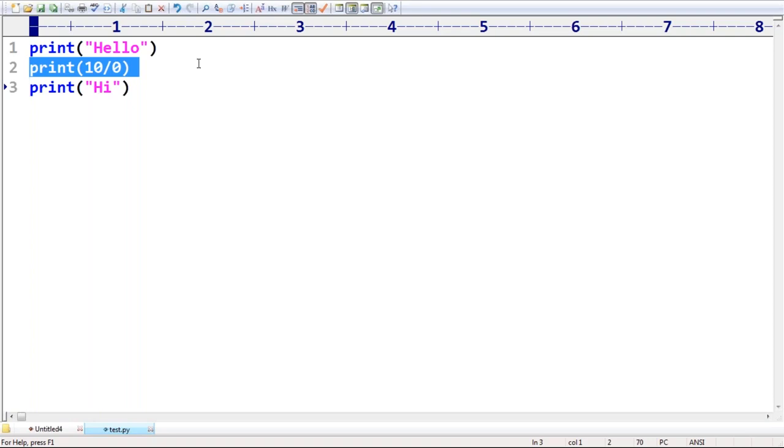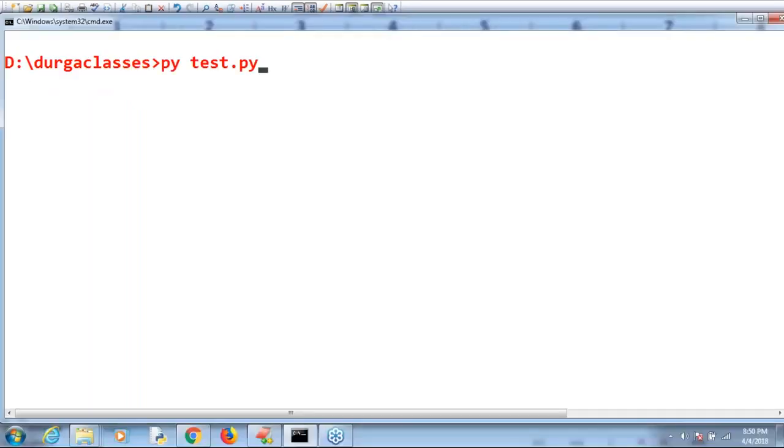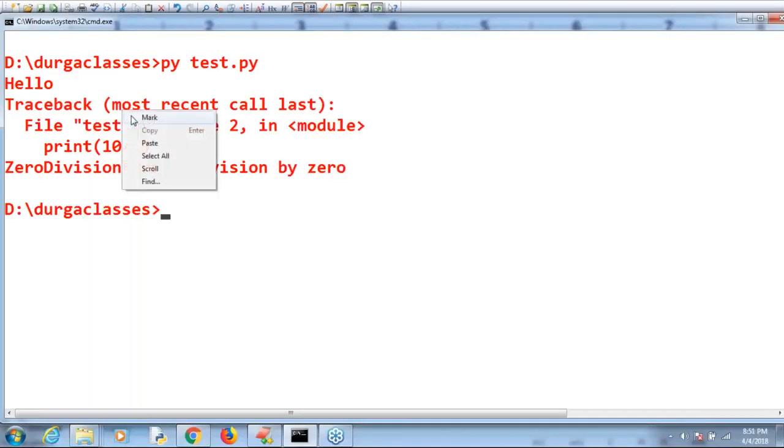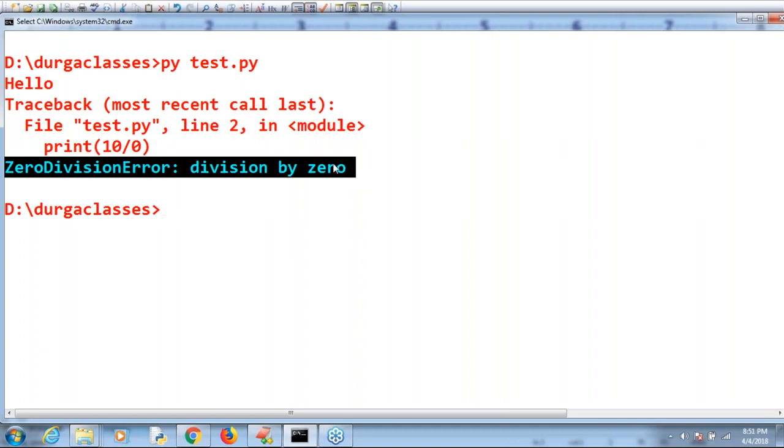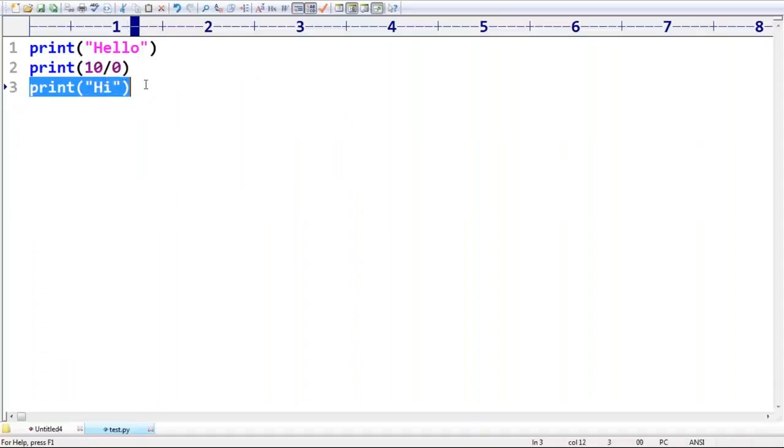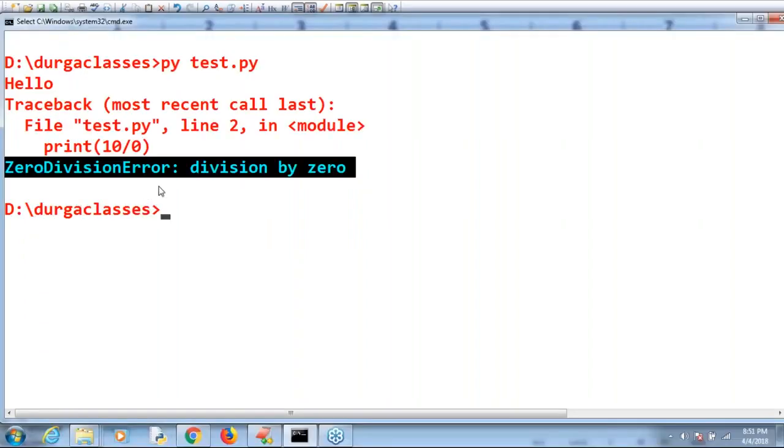Sir, where is the problem coming? Because of the second line. Observe that. The first line executed normally, no problem at all. But the second line is the problem, so it is going to provide exception information, but line 3 is not going to be executed. So this is default exception handling in Python.